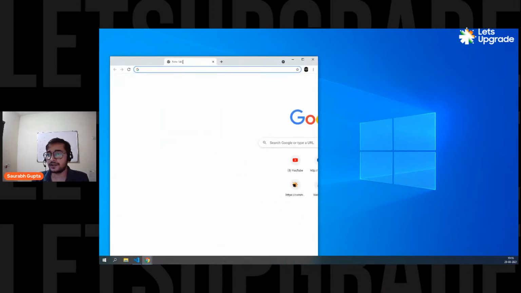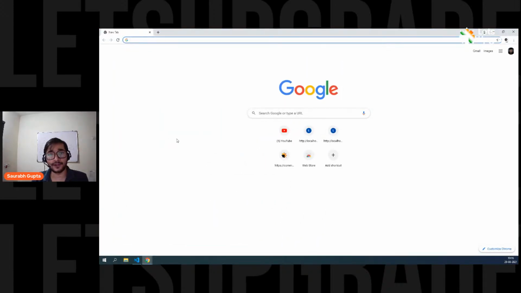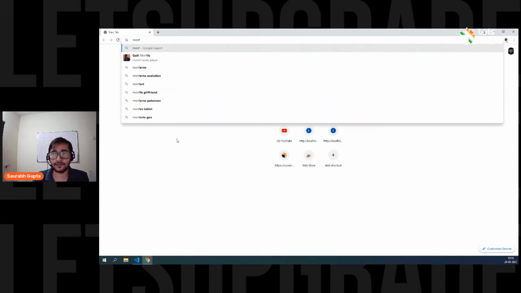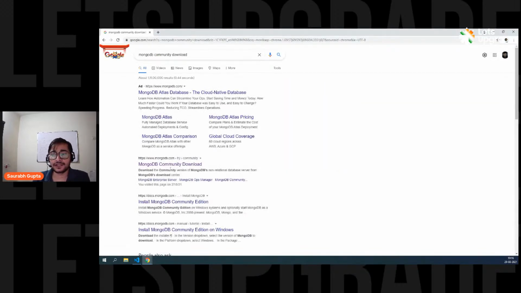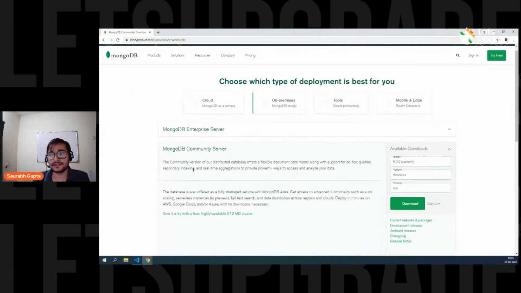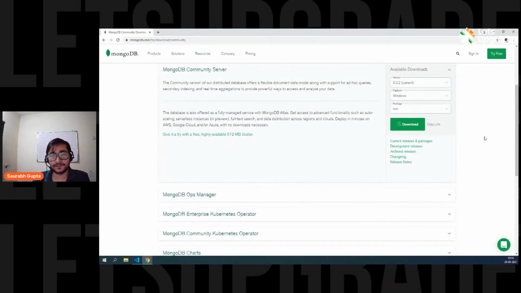If you want to download MongoDB on your PC, you simply search for MongoDB Community download. You just go here, MongoDB Community download. It's a free MongoDB server that you'll get for your PC. You just click on this. Here, depending on your PC, you'll get a download button. All the options will depend on your PC, so you don't have to worry about it. All the things that are selected here are according to your PC.